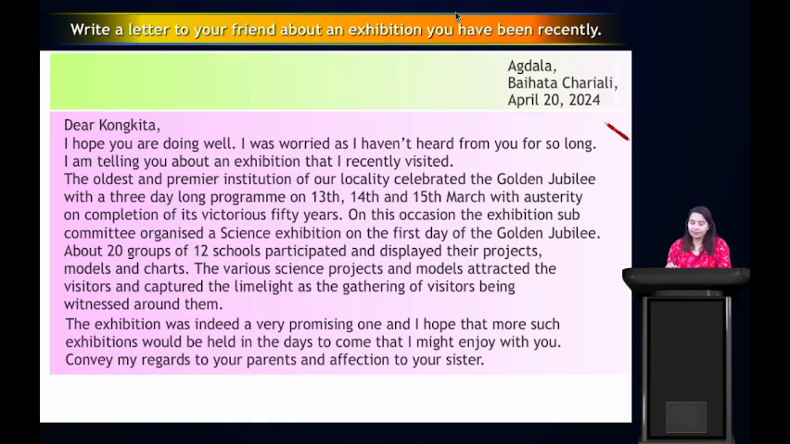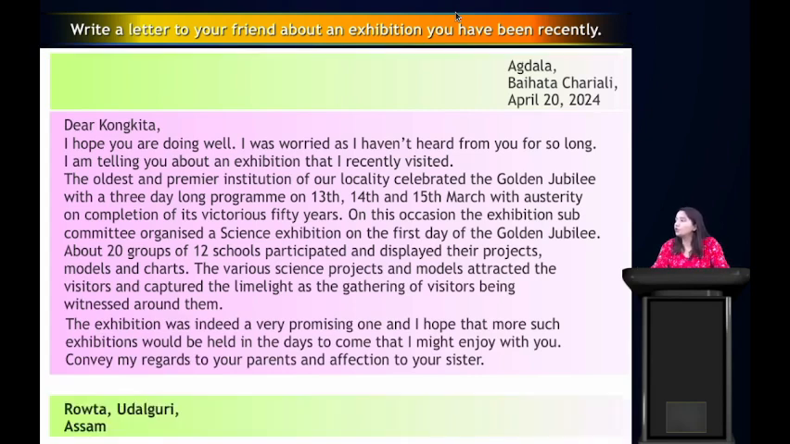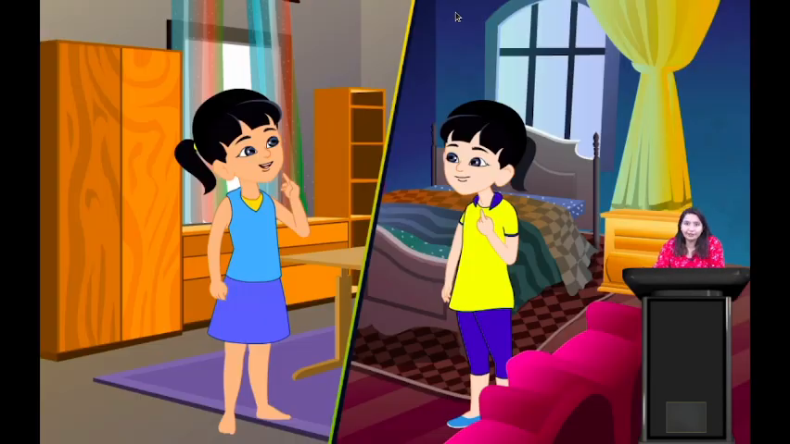Alright, what is this? This is the body of the letter. Then Rota, Udalguri, Assam. What is this? This is the receiver's address. And then here, your lovely friend, Parveen. This is the complimentary clause and your name. Okay, so this is the right way of writing an informal letter to your friend. Clear?